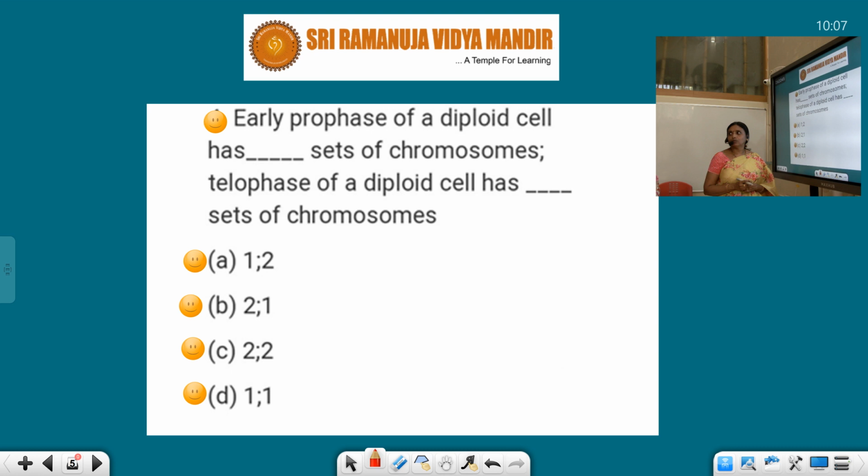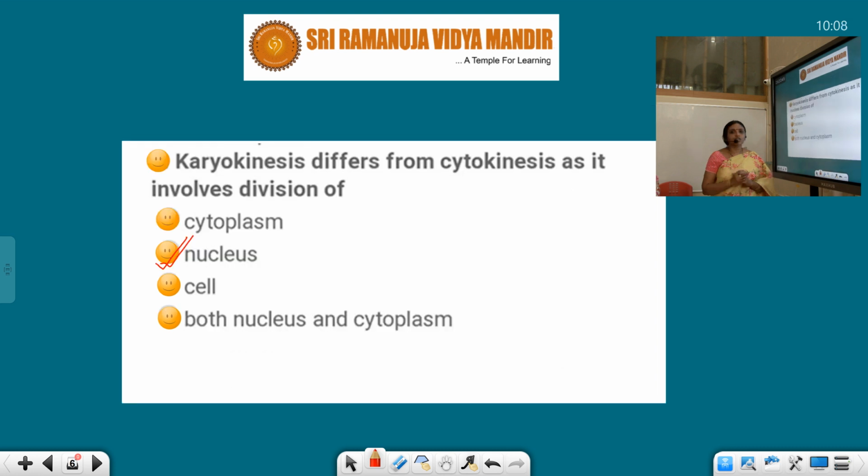Now, karyokinesis differs from cytokinesis as it involves division of. In karyokinesis, what happens? Nuclear division, nucleus division only. So first of all, nuclear division takes place, forming two nuclei. In mitosis, and in meiosis 1 and meiosis 2 also, first karyokinesis took place, and after that, cytokinesis, that means cytoplasmic division occurs. So the answer is very easy: karyokinesis differs from cytokinesis as it involves division of the nucleus.